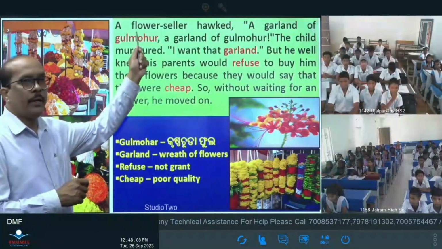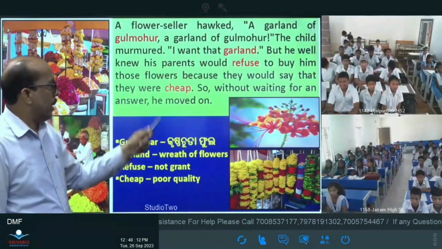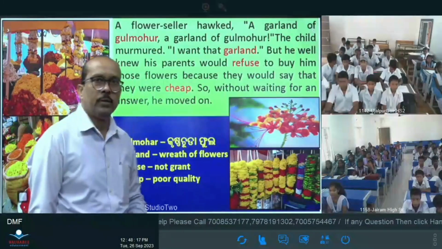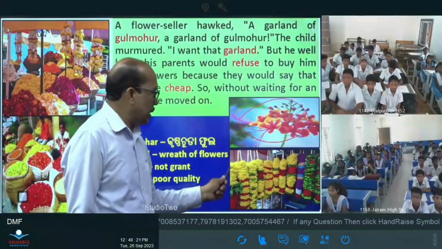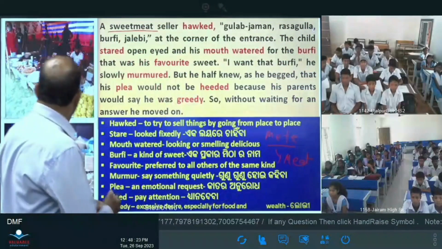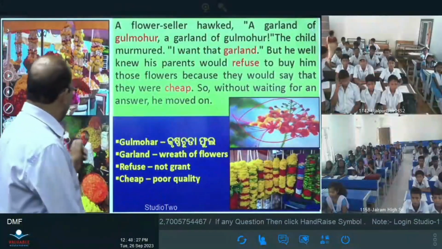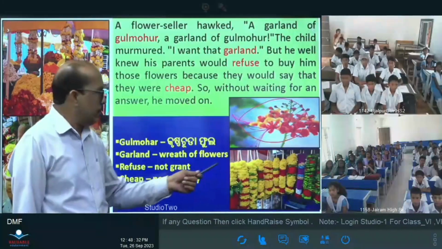Now the child entered a flower shop. In the flower shop, there are many kinds of flowers. This is the flower of Gulmohar, and you see many garlands are here, and they are decorated beautifully. The flowers are decorated in the shop very, very beautifully.